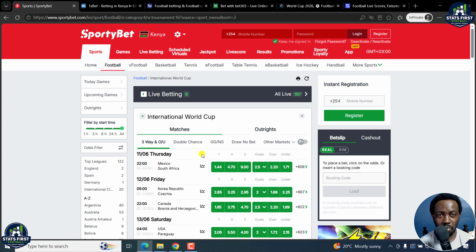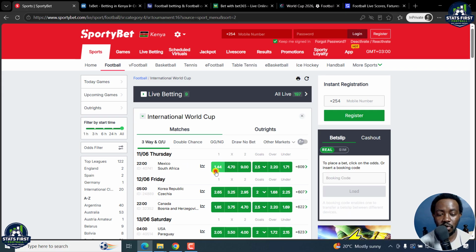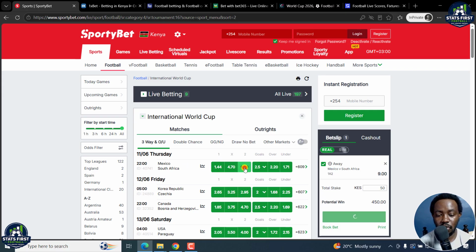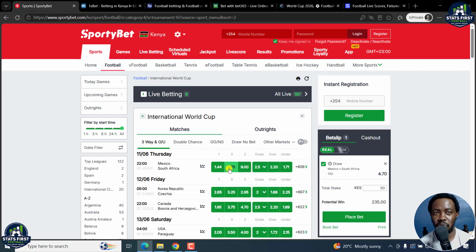These are more or less probabilities. Like for example, for this game, Mexico has a 1.44 odd, showing that it has a higher probability to win this game. On the other hand, South Africa has 9 odds. More or less, the bookmaker is kind of indicating they don't have real confidence in South Africa winning, and that is why they're giving them more odds. Now, as for the draw, it's more or less in between the two odds, so it can go either way.